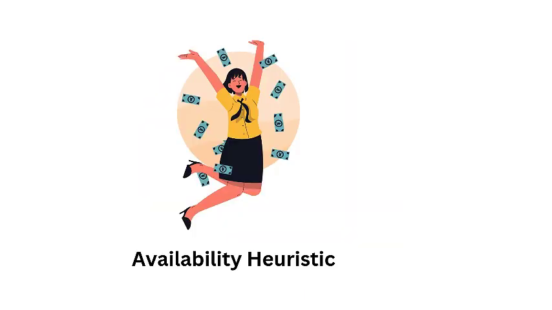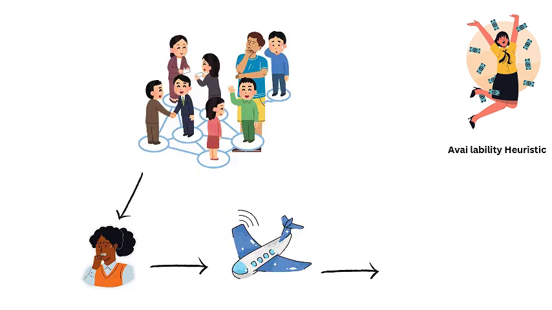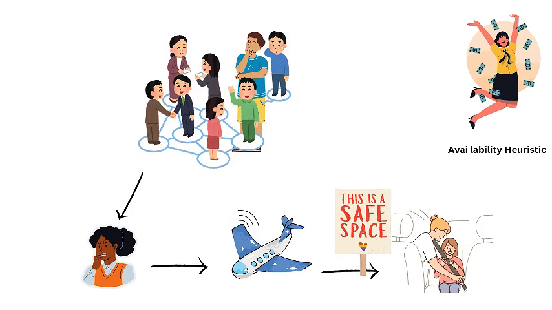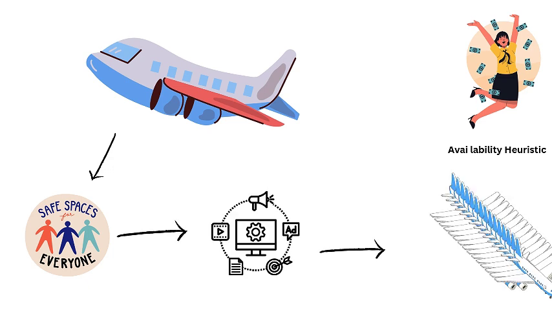3. Availability heuristic. We tend to overestimate the importance of information that comes to mind easily. This is why many people fear plane crashes more than car accidents. Plane crashes are rare, but they get a lot of media attention, so they seem more common than they are.